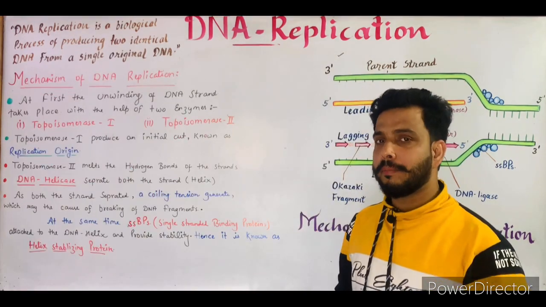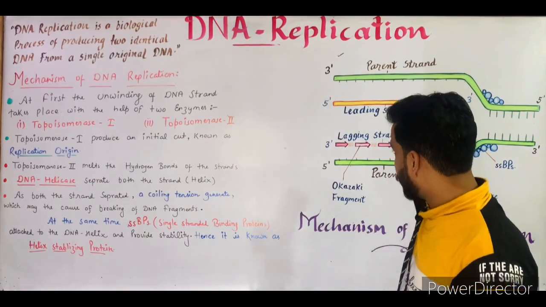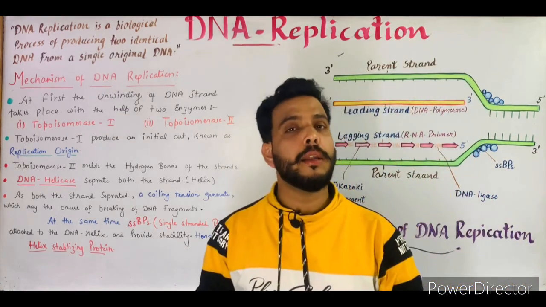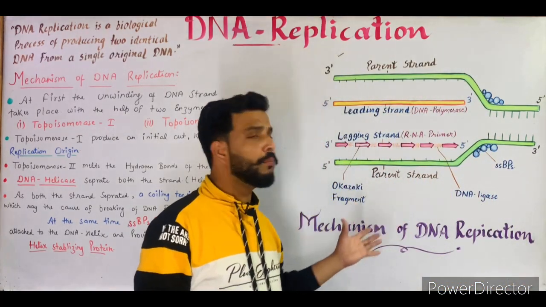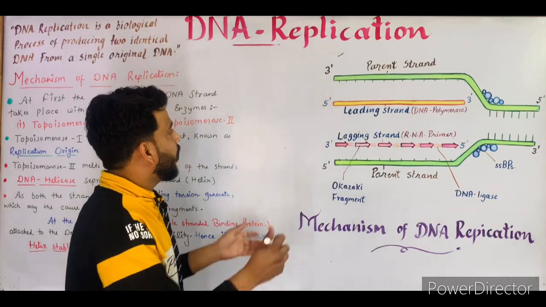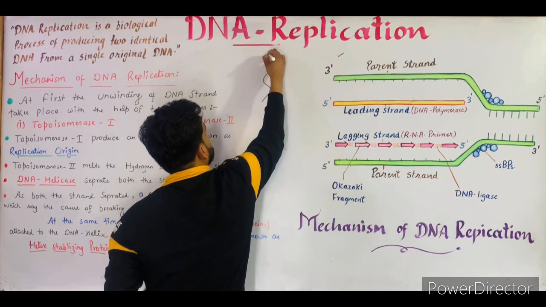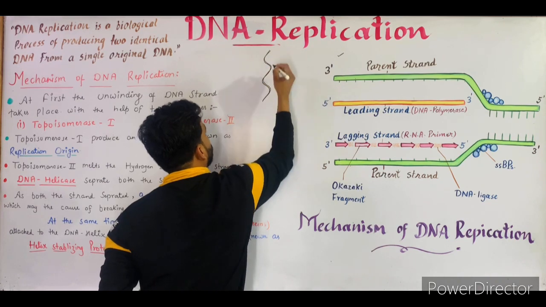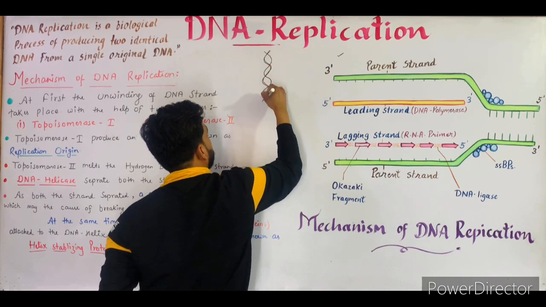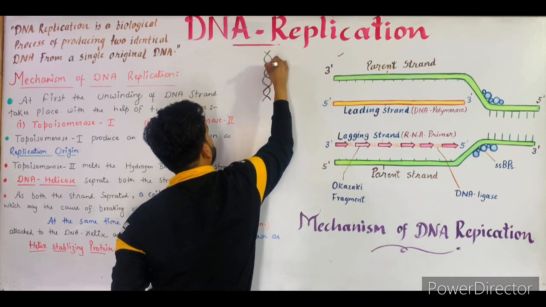So to understand the mechanism of DNA replication, here I made a diagram of DNA replication. First of all, it is very important to understand the diagram. As we know, it is the DNA, and there are two strands present in the DNA. So these are the two strands of DNA.